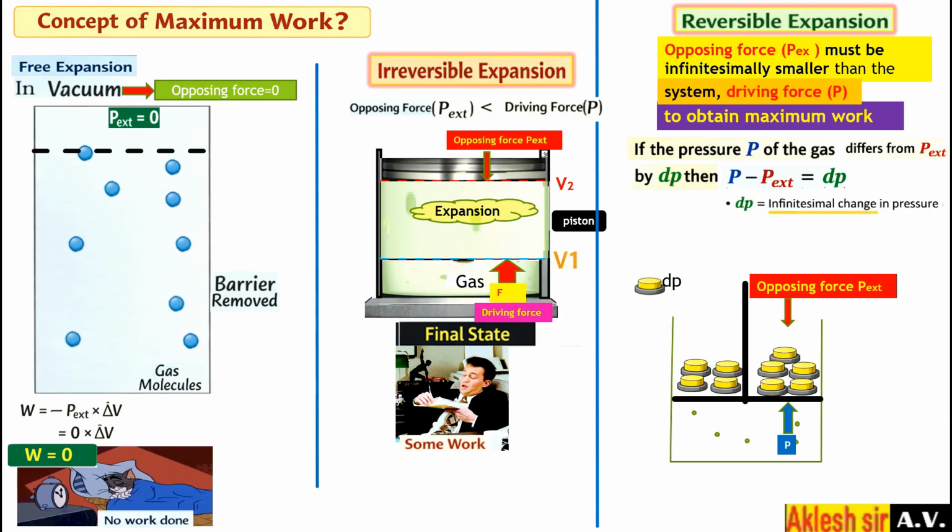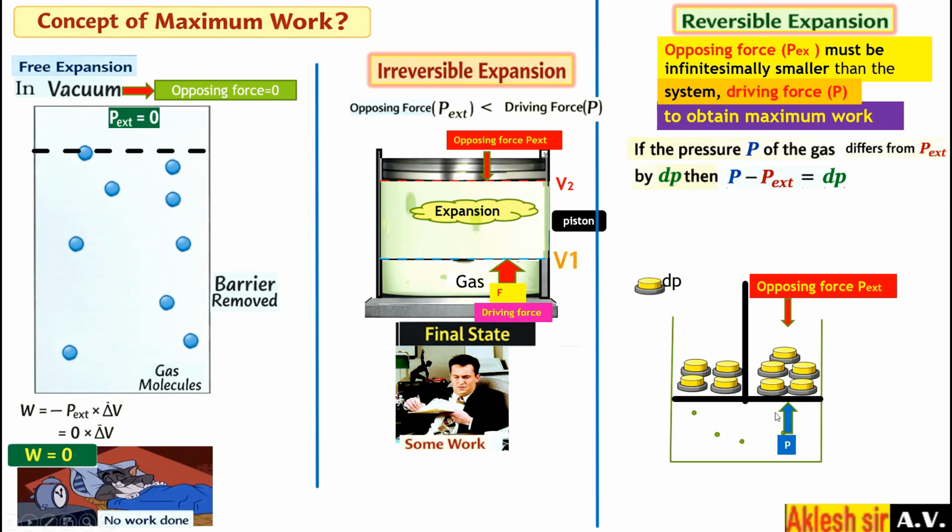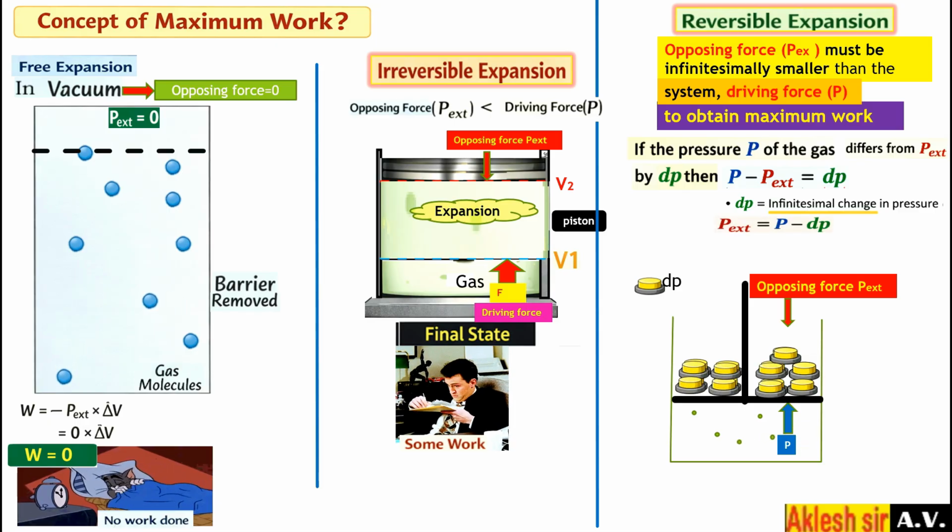So here dP is what? You can say P minus P external, since P is more than P external. So P minus P external is equal to the change in pressure, dP. Because of that, P external is equal to P minus dP.